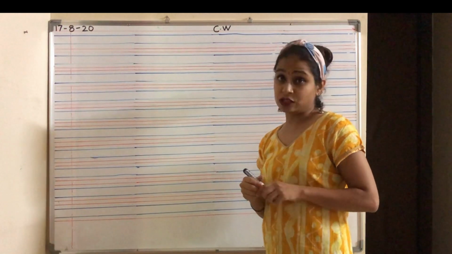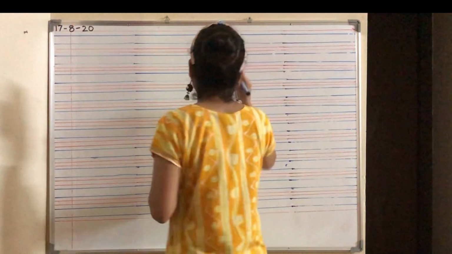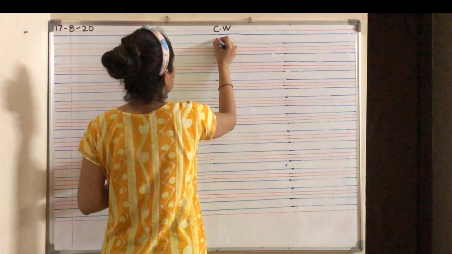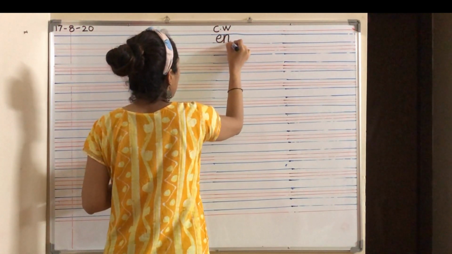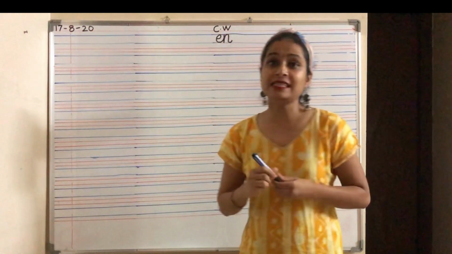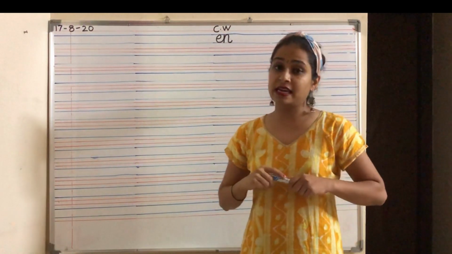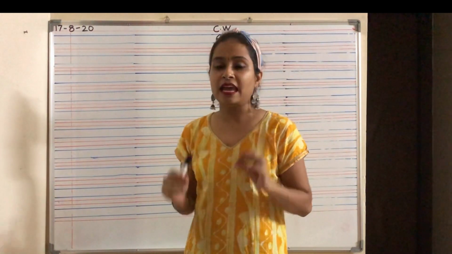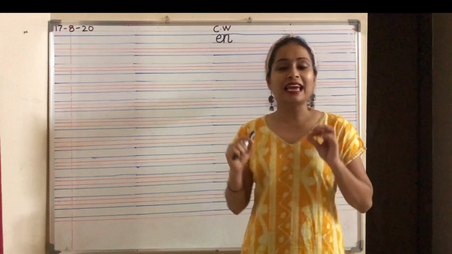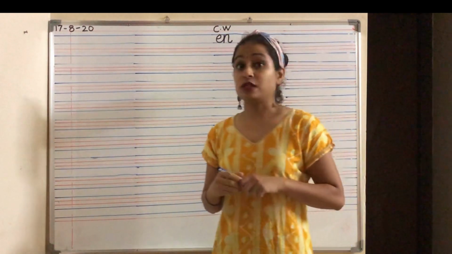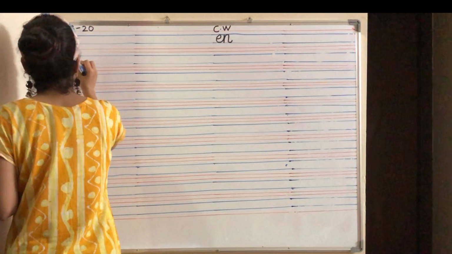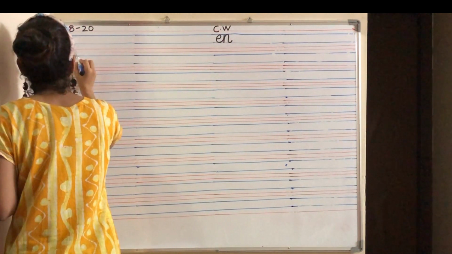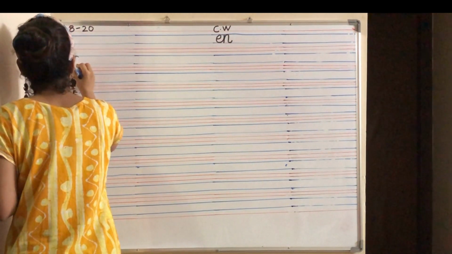Okay, now let's write EN. Below classwork, write EN. EN says en. Say EN. Okay, so the first letter is D. Come on, write.